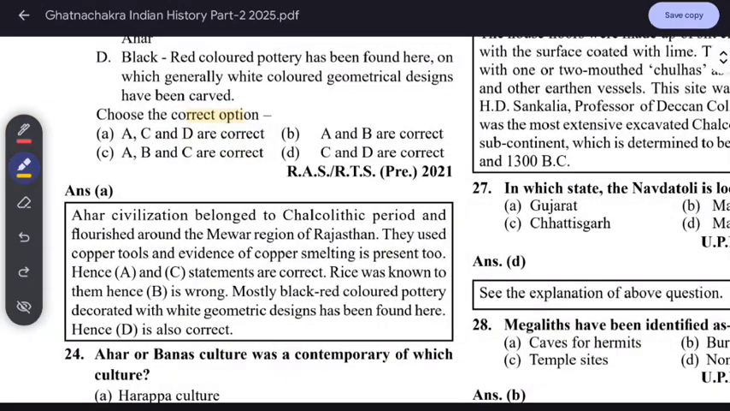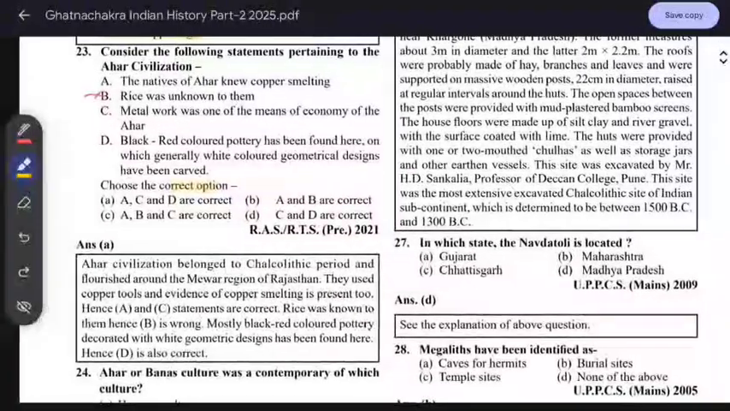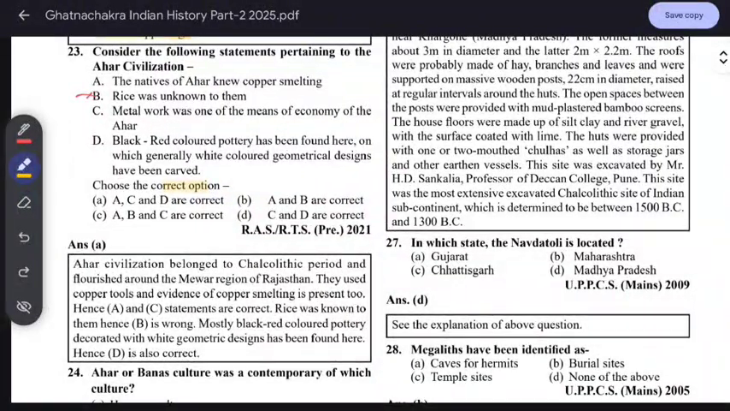So the Ahar civilization belonged to the Chalcolithic period and flourished around the Mewar region of Rajasthan. Copper tools and evidence of copper smelting are present here. Rice was known to them. Mostly black and red colored pottery was found there, with white geometric designs.